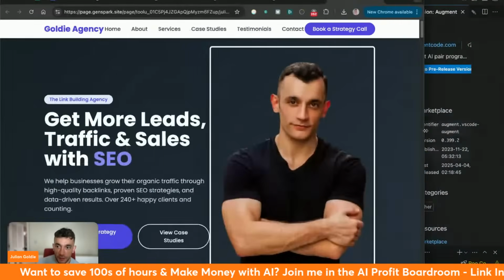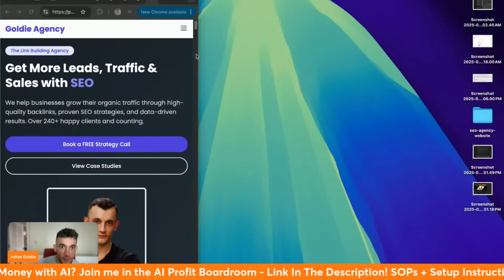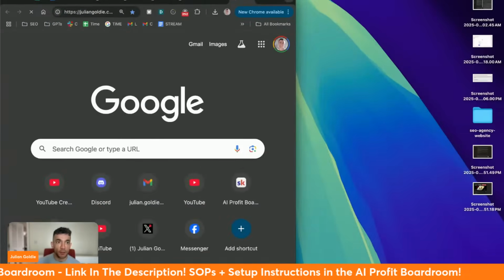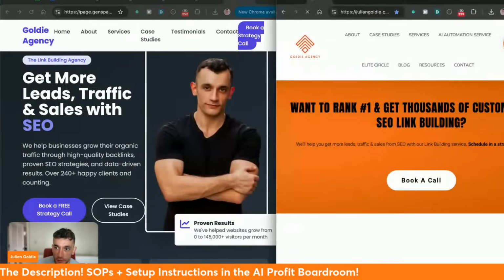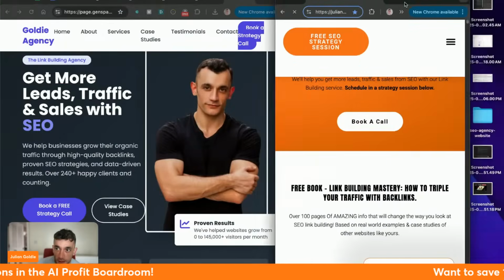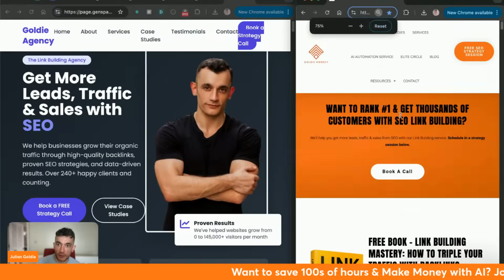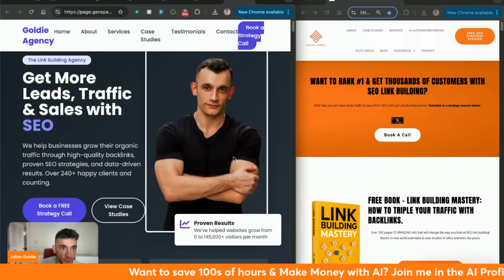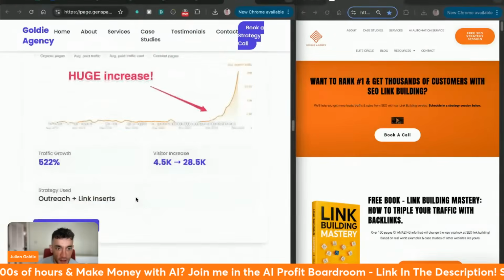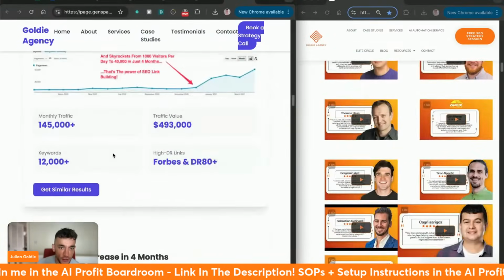Now, if we compare that side by side, I'm just going to close Visual Studio Code here. If we compare this versus my actual main website, this has created a better version of my main website. And I might just switch them over, to be honest with you. Let's compare these side by side. So this is my actual website. And this is the design that came from Genspark. This didn't cost me anything to generate, but the AI agent just researched me and then went off and did its magic. And this is my main site, like you can see right here. Which one looks better? I'm actually going to go with this one.